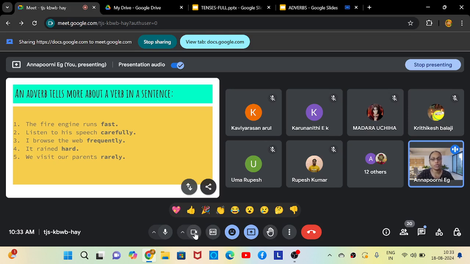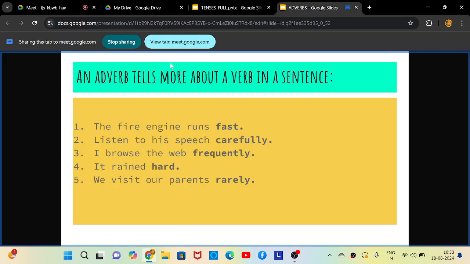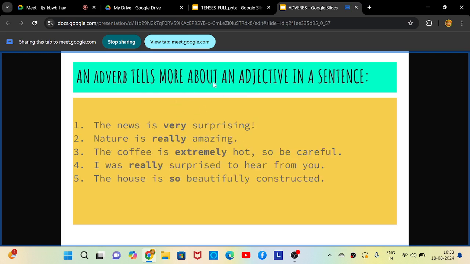Okay, next is we visit our parents rarely. So we visit is the verb and rarely is the adverb. Got it? So now we are going to check. Now you have understood how adverbs describe verbs. Now we are going to check how adverbs are going to tell more about an adjective in a sentence. Okay, this is really interesting. An adverb tells more about an adjective in a sentence.